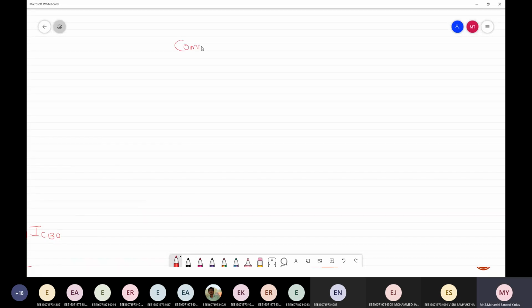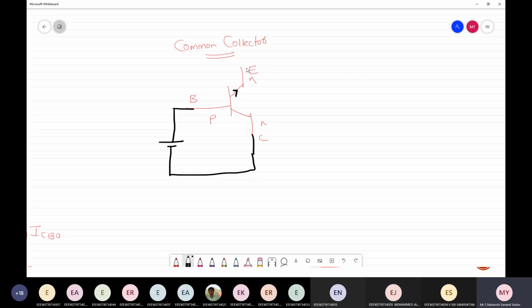Yes, sir. Okay, this is common collector configuration. If it is common collector configuration, I should ground the collector. I'm considering an NPN transistor. This is emitter, this is base, this is collector. Now I'm trying to forward bias this. As this is P type, this is positive and negative. Next, this should be reverse biased, so N is connected to positive and negative.